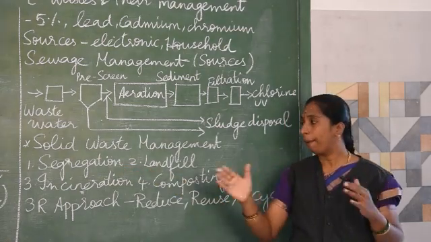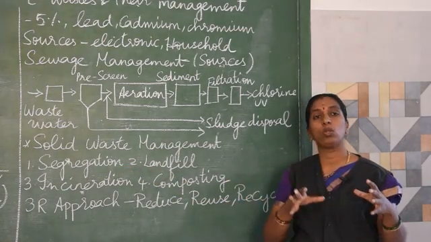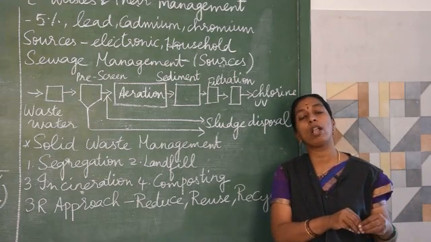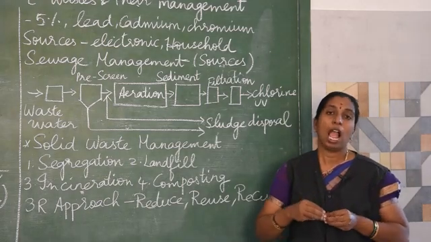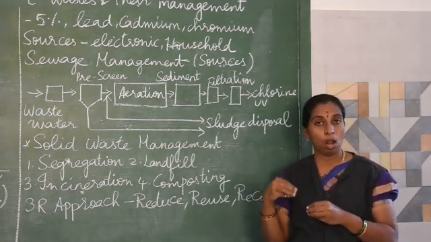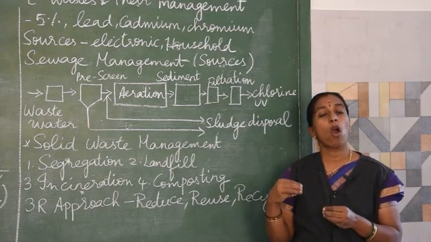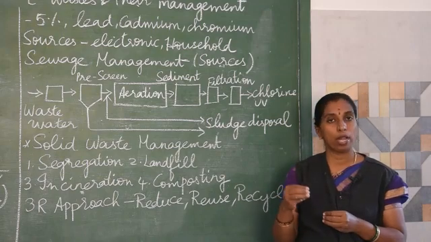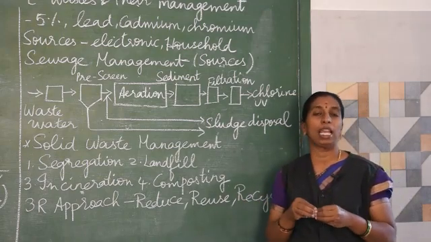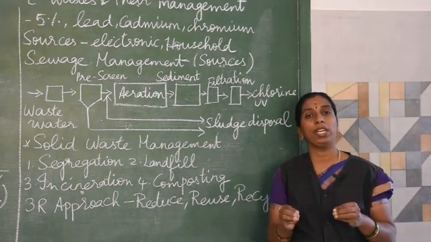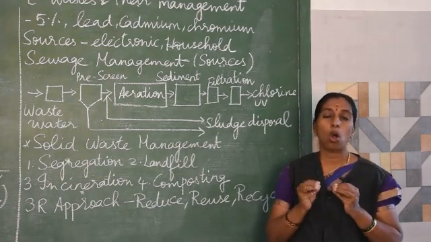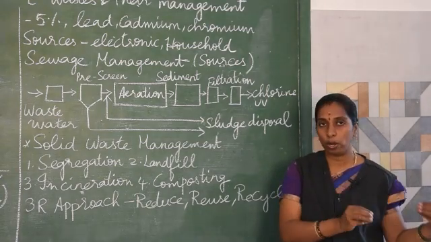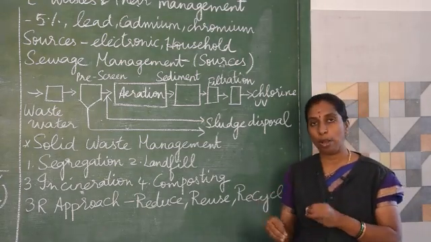That is separating out biodegradable waste. Those which can be degraded by microbial organisms are called biodegradable waste, and those wastes which cannot be decomposed by biological or microbial organisms are called non-biodegradable waste. So in segregation, the solid waste materials are separated out as biodegradable and non-biodegradable waste.